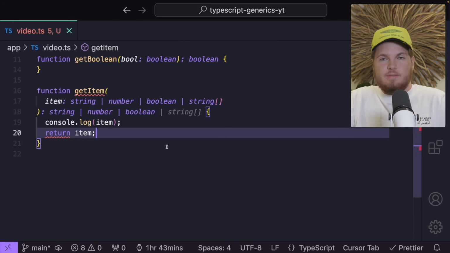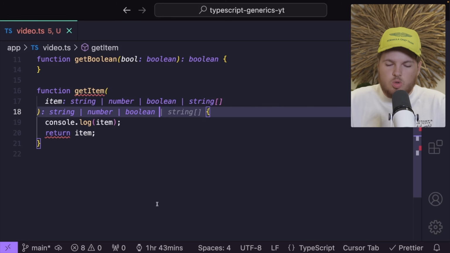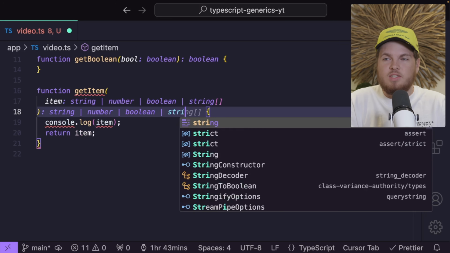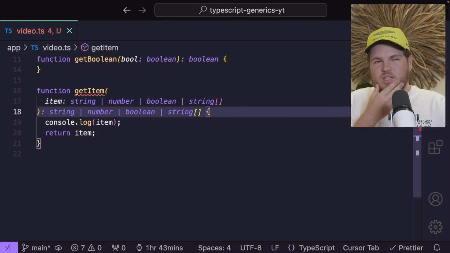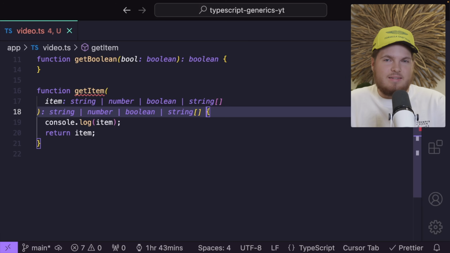Oh no, I just made an error. I have to also return it, right? For the return type, I would also have to add my OR sign and then my string and append my array symbol. So as you see, this code is quite, let's say, problematic. It's very easy to make a lot of errors, which can have quite bad results. And as you also see, it's quite annoying to write this code, let's be quite honest with each other.